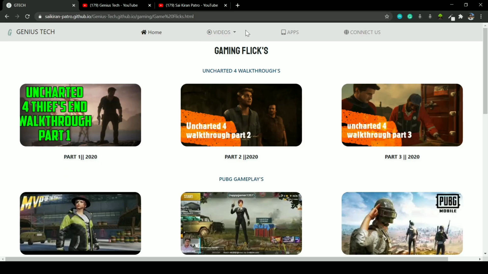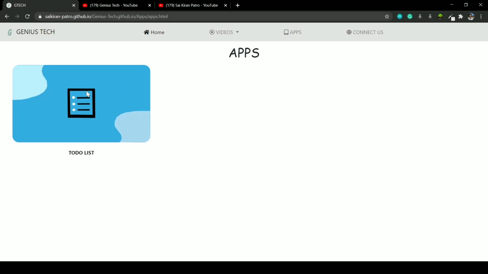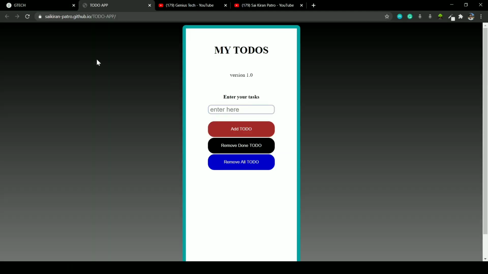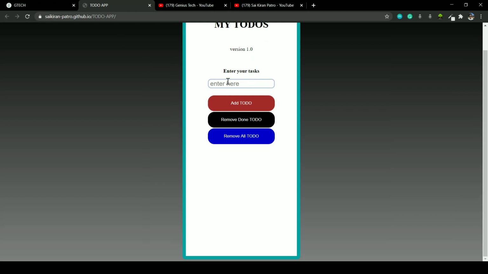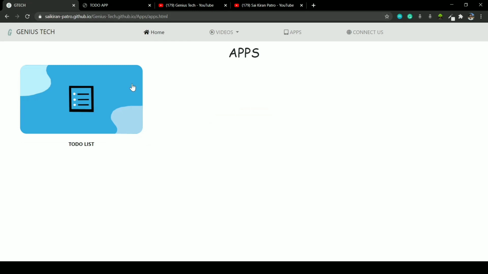Now we'll move on to apps. In apps also, as of now, we created only one, that is a to-do list. Once you click on this, it will be redirected to this website. So you know what to-dos are. You can add some tasks that you need to perform, and you can remove them, and you can play around with this app, right? As of now, we provided only one app, and surely we'll be adding many.